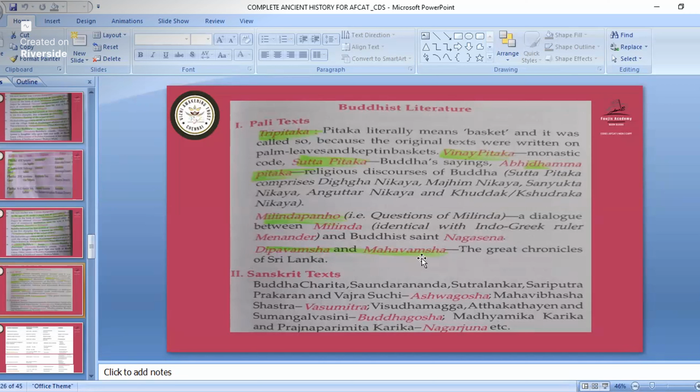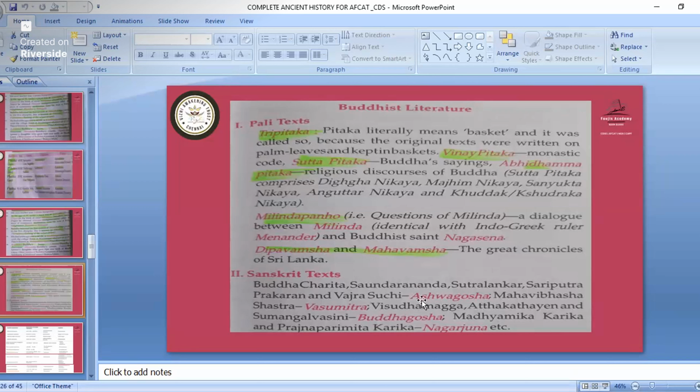In those books, Buddhism has been mentioned. And which king took Buddhism to the Sri Lanka area? That is Ashoka. Ashoka sent his daughter Sanghamitra and one more person to Sri Lanka to spread Buddhism. So you must know who spread Buddhism in Sri Lanka.